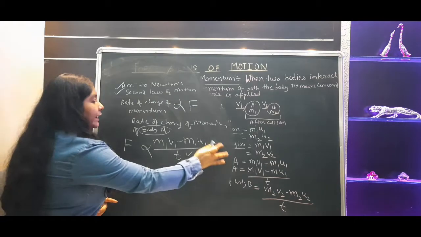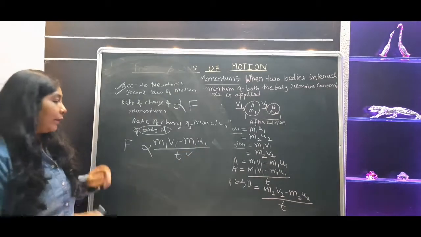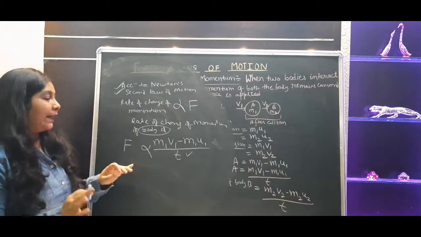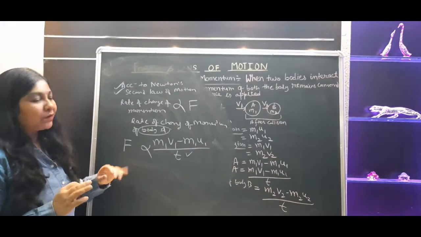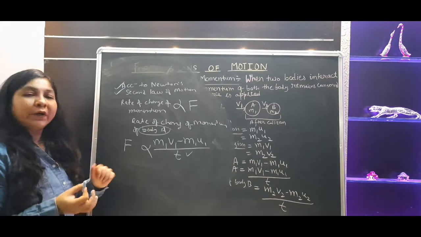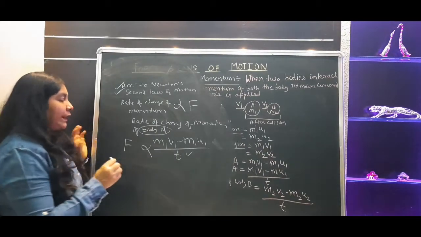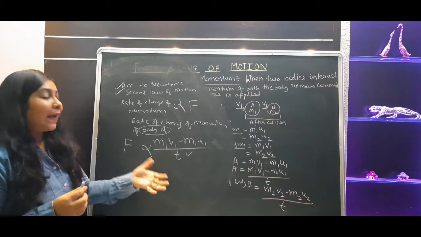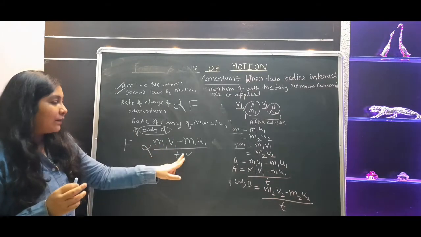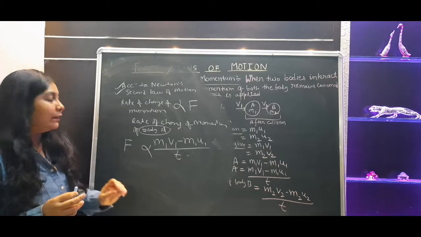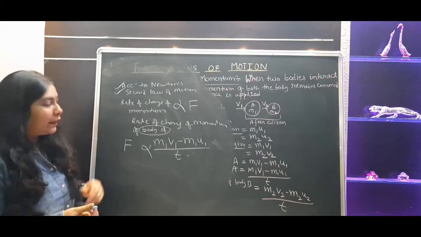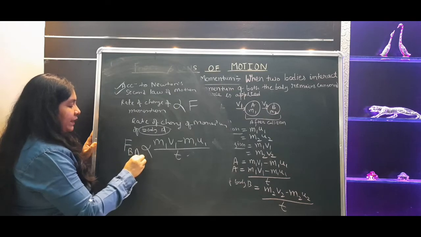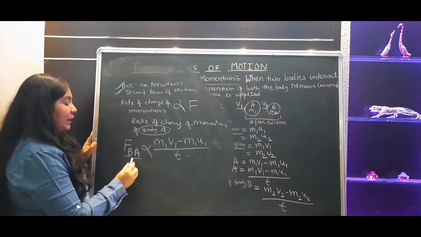So definitely ये किसने किया होगा? Body B ने किया होगा. तो this particular change which you are observing in body A is done by body B only, because here the second object is body B. So this force is applied by body B to body A. So we can consider that force as FBA. इस FBA का मतलब क्या है?